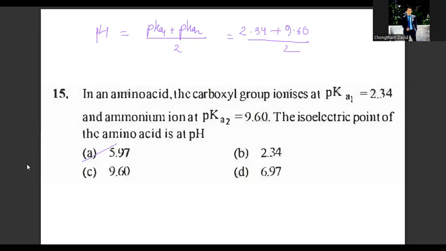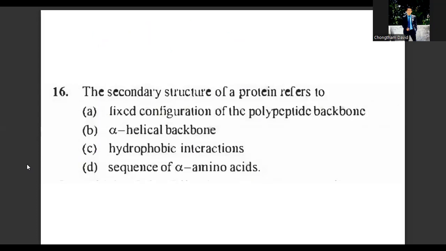Moving on to question number 16. The secondary structure of a protein refers to which of the following? Remember, the secondary structure of a protein refers to the shape in which the polypeptide chain can exist. There are two different conformations of the peptide linkages, alpha helix or beta. The alpha helix has a right-handed arrangement, and in the beta conformation, all the peptide chains are stretched out to nearly maximum extension, just like sheets, and they are held together by intermolecular hydrogen bonds.